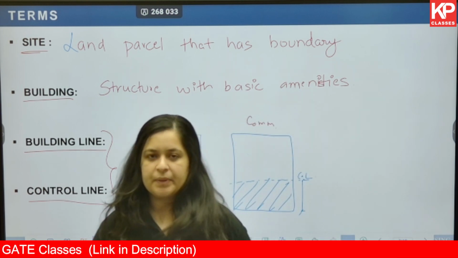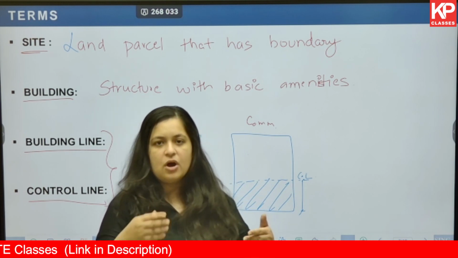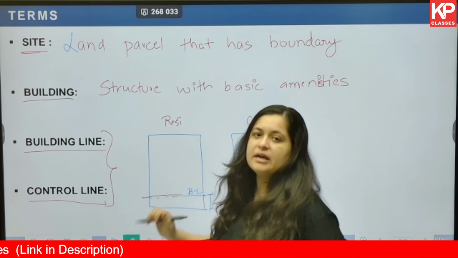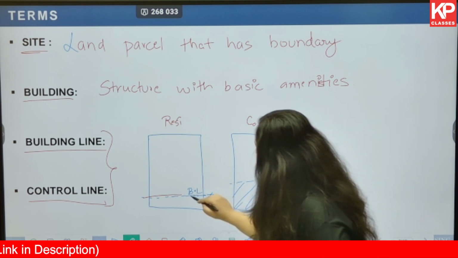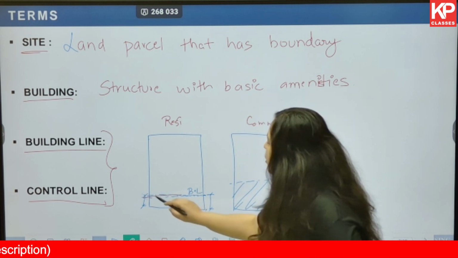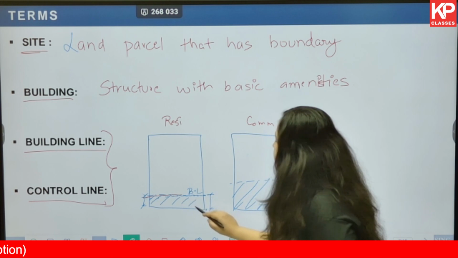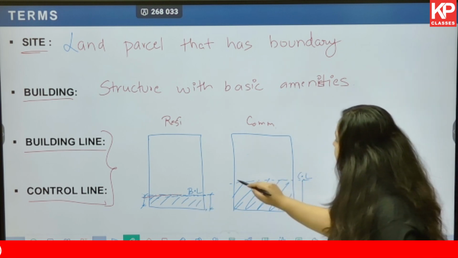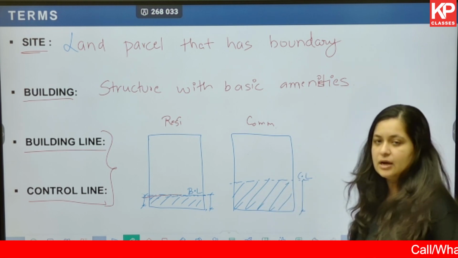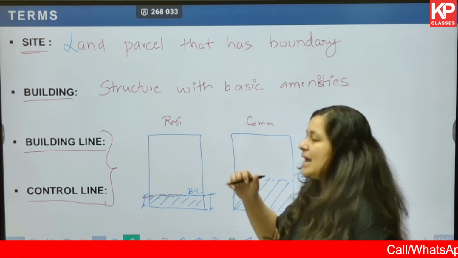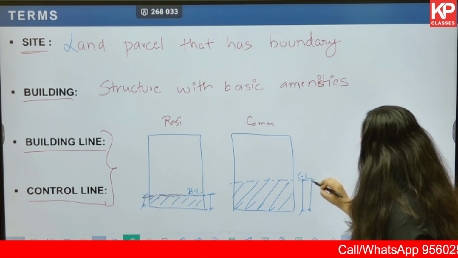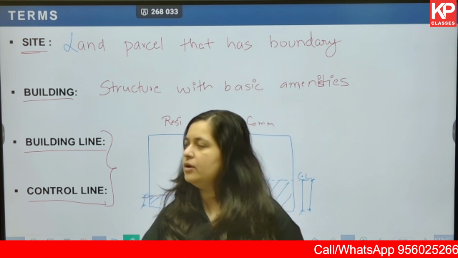Overall, the definition is the same: an imaginary line that you draw after leaving the front setback, beyond which no permanent construction is allowed. Same here also, an imaginary line drawn after leaving the front setback, beyond which no permanent construction is allowed. The only difference is the typology it is used for, and the front setback for the control line is greater than that for the building line.